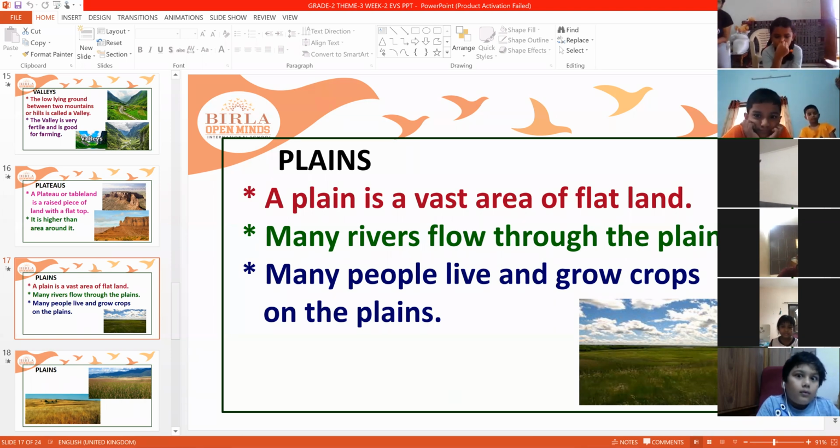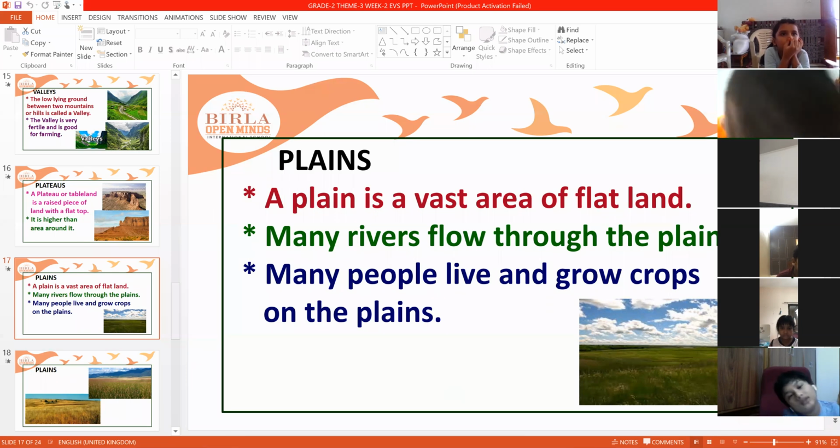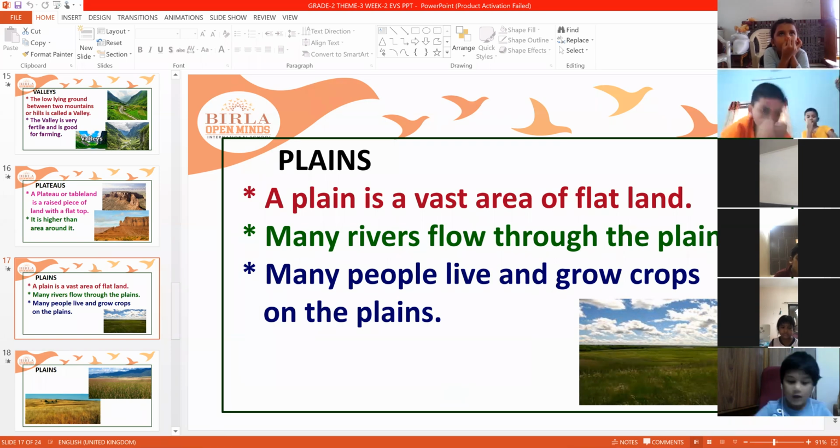So plains are used for growing crops and cultivating lands. A plain is a vast land area with flat land and many rivers flow through plains. Many people live on them, for example, we all are living on plains only. Plains are good for cultivation of land, growing crops for agriculture, for industries, factories, everything. So plains are very useful for the people.